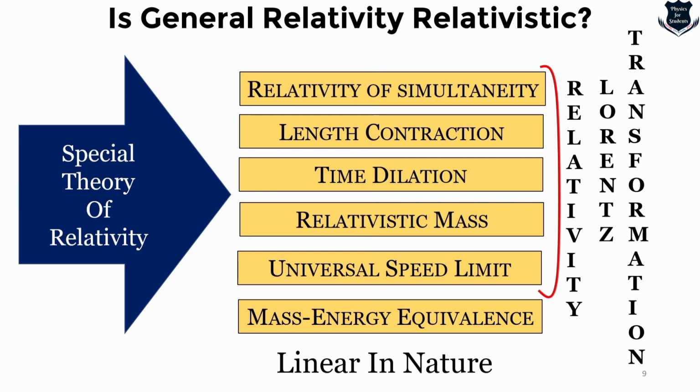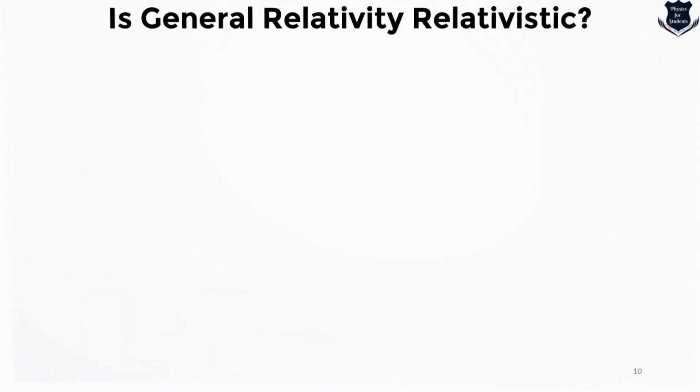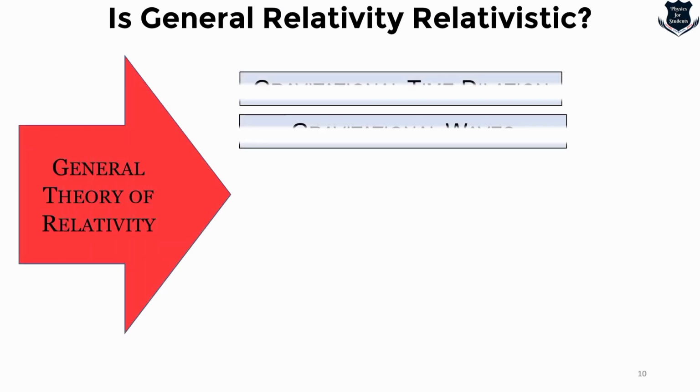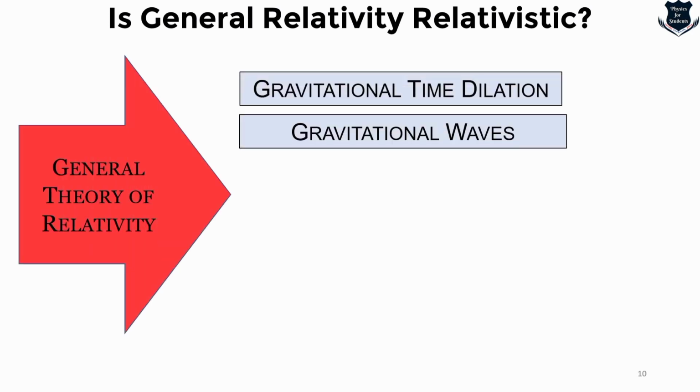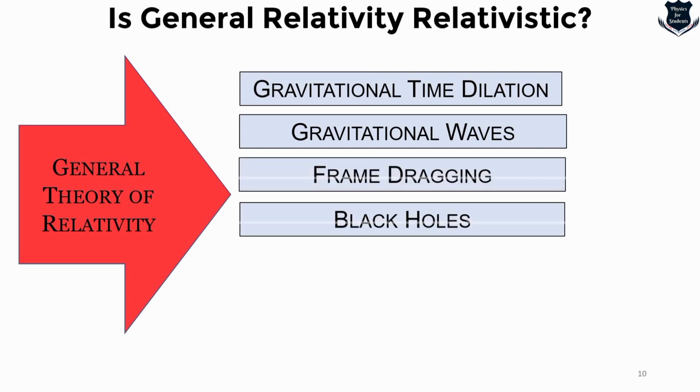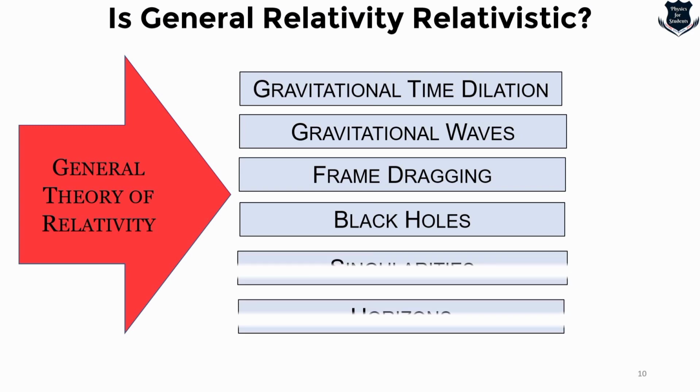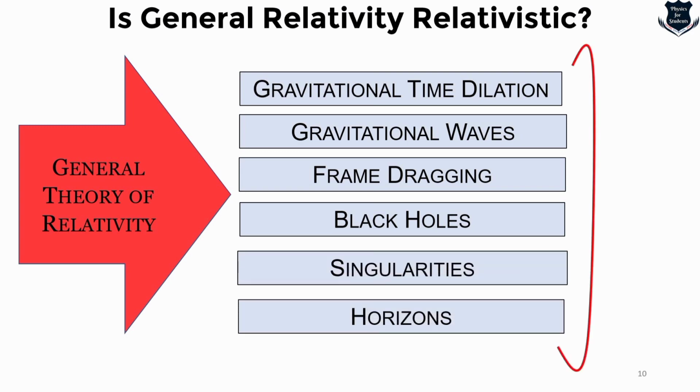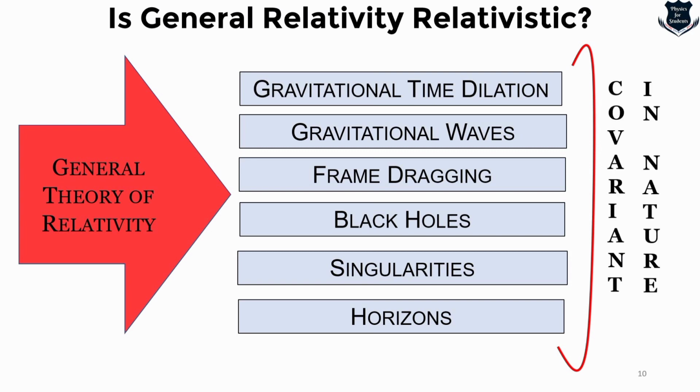Now, linear and non-linear in nature, we will come to that later, but we understand these things are linear in nature. What we see next comes from the general theory of relativity. Its components, aspects and features are gravitational time dilation, gravitational waves, frame dragging, black holes, singularities, and event horizons. Taking all these things together, what we see here is that these things are covariant in nature.